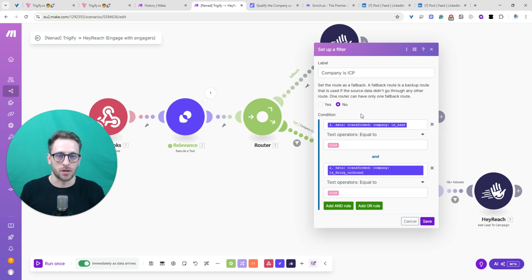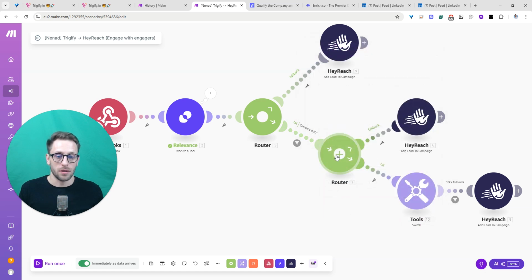This is just an example. You can be creative with this and based on your needs. Is this SaaS? If it's true, cool. If it's doing outbound, also true, cool. Move on. Here we have a fallback. Now we're qualifying the person.